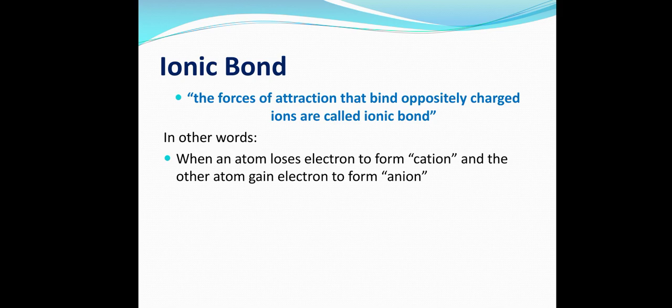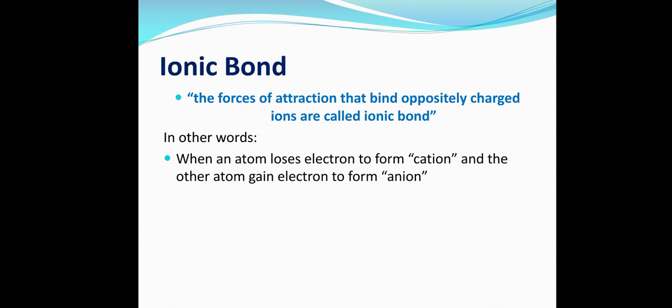The other atom which gains the electron would be known as an anion. When an anion and cation come in contact, they attract each other because of their opposite charges, and that's how the ionic bond is formed.